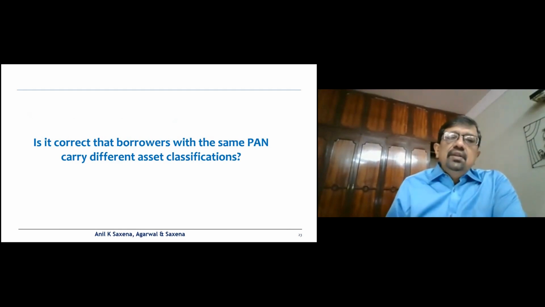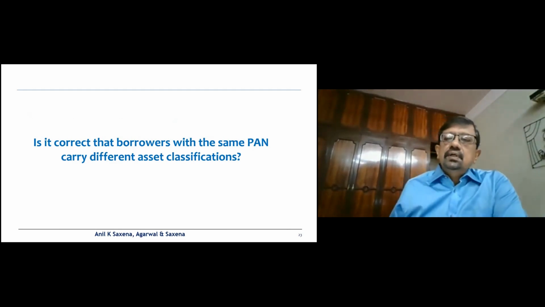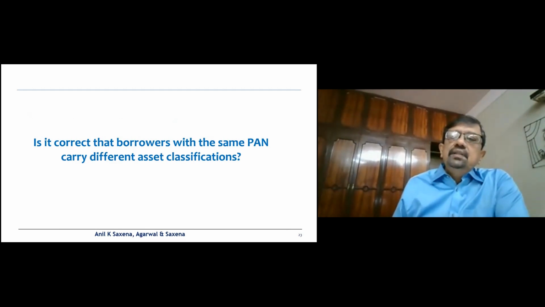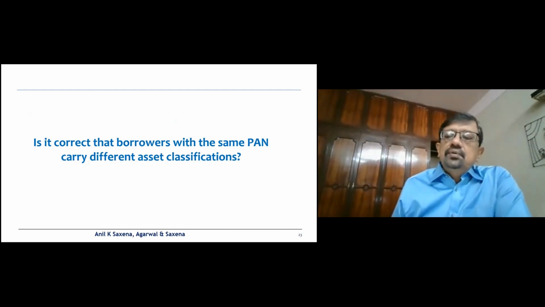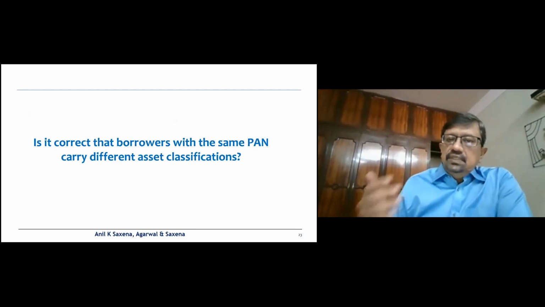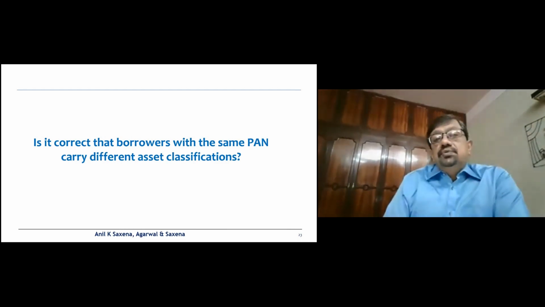Going by the same analogy, is it correct that the borrowers with the same PAN carry different asset classification? Here again, it will be incorrect, because the same PAN would mean he is the same borrower. There is a field of PAN in most CCIS or the NPA classification data which you get.